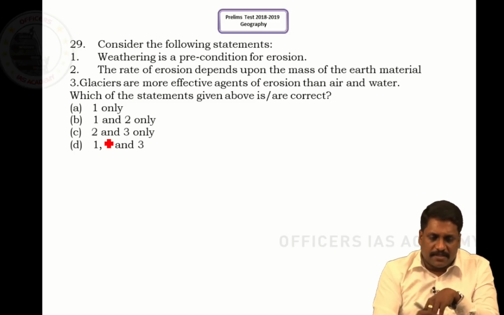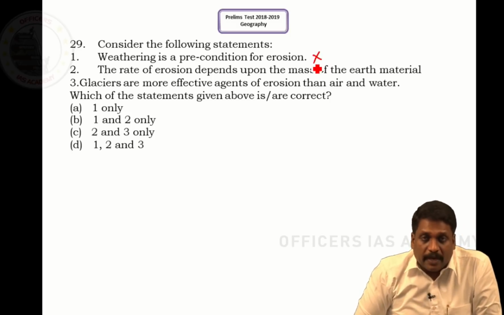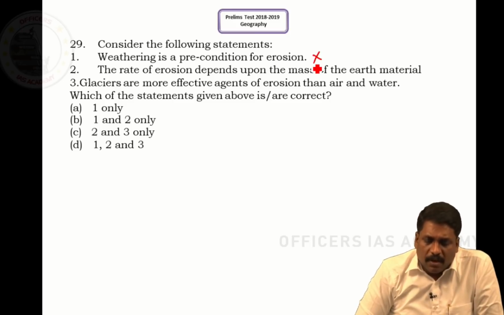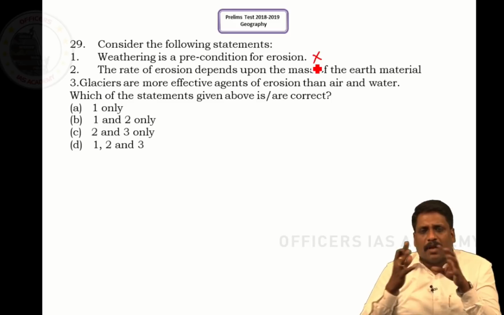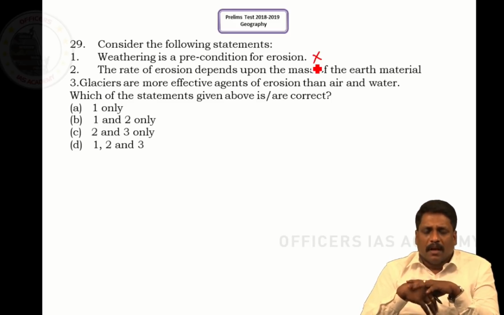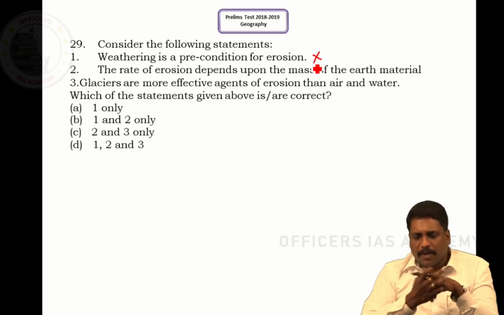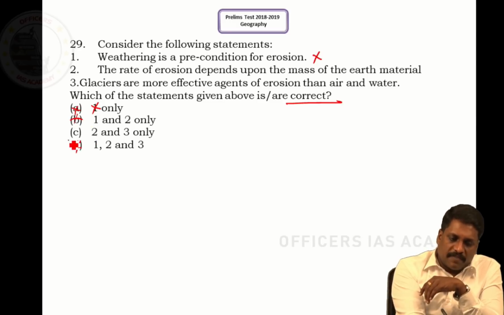Right, sir. So my understanding is weathering is not a precondition for erosion to take place. Right. Erosion can take place with or without weathering. Now, here itself you can almost arrive at the right answer. How? You have come to a conclusion that statement 1 is wrong. It means my answer should not have statement 1. A is removed, B is removed and D is removed. What is left is only C and D.